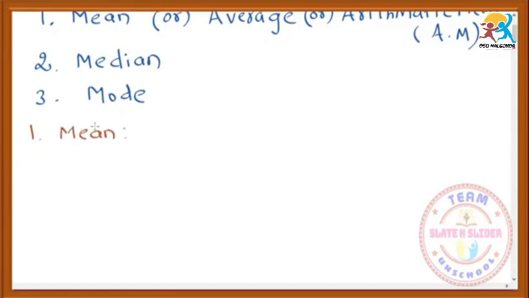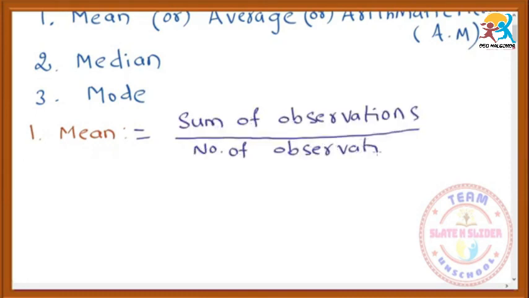In the 7th or 8th classes, we have learnt how to find the mean of data. So the formula for the mean is sum of observations by number of observations. Observations means the data which we have collected.